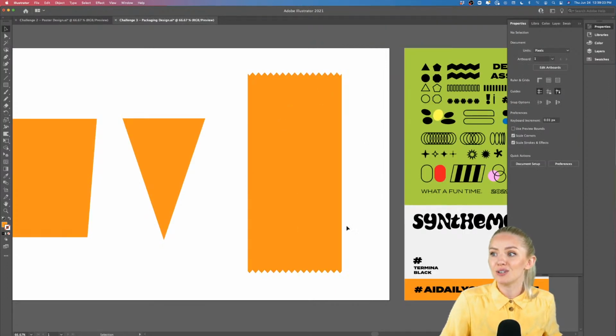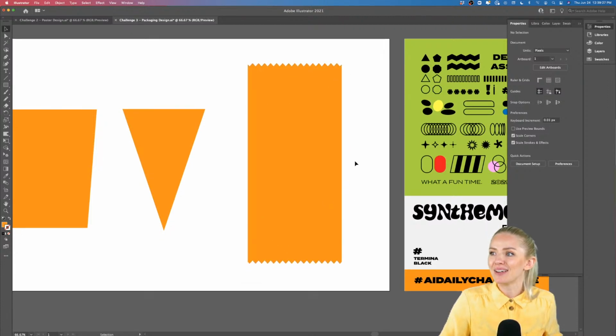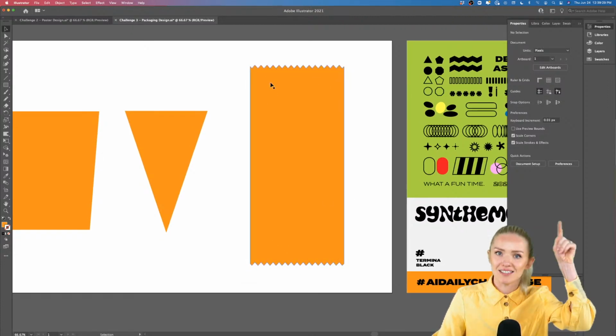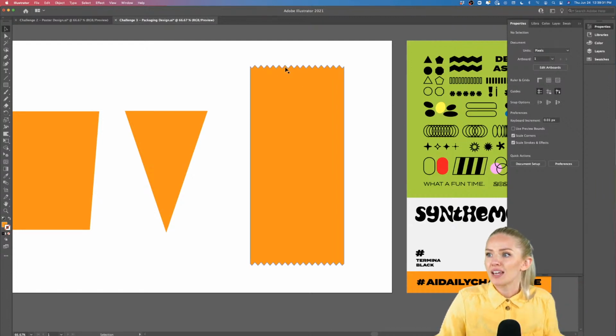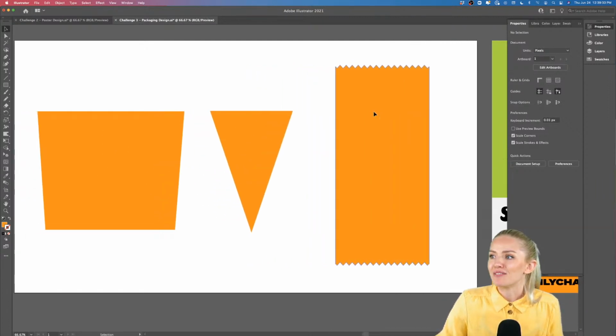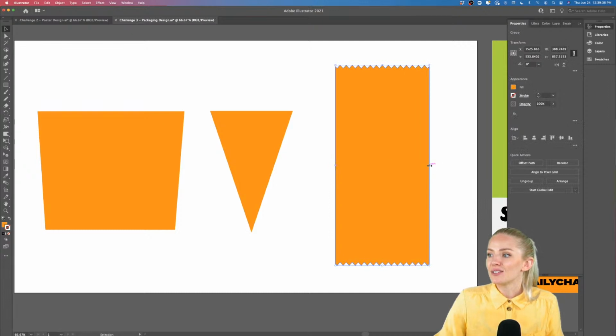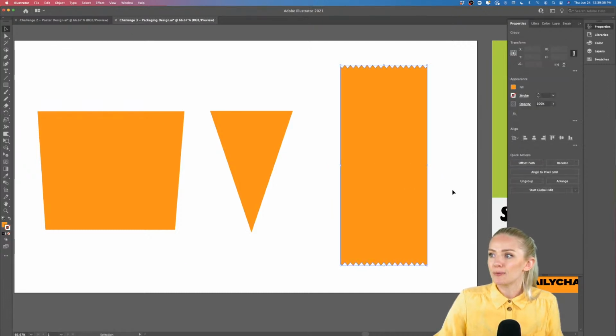And now we're left with this really cool Bart looking shape. You know how Bart from The Simpsons has this funny hair. It's like a zigzag too. Anyway, just reminded me of that. But for us, this is going to be our icicle packaging.